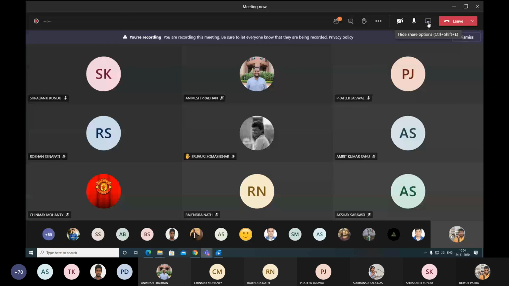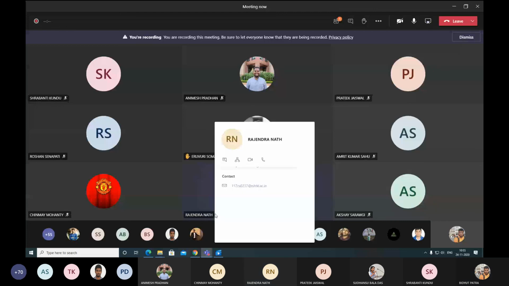Rajendra, I think you asked some question. Did you get an answer? Yes, sir. One more question: before applying the algorithm, we are not classifying each point as a core point, border point, or noisy point, right?